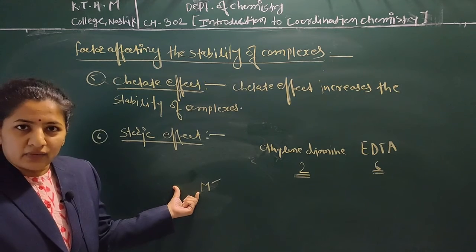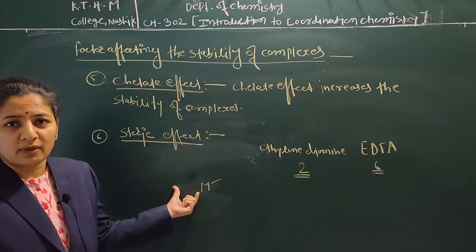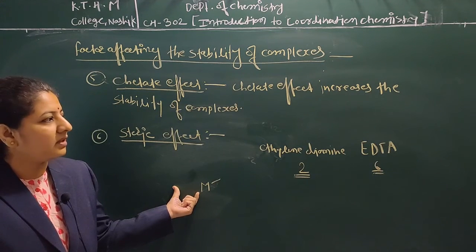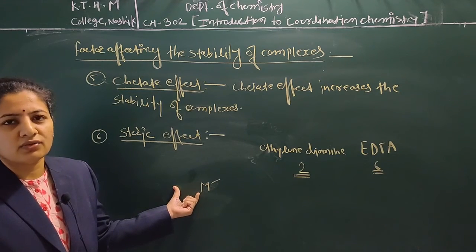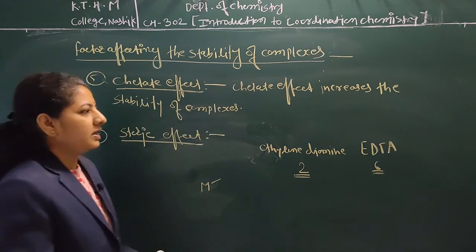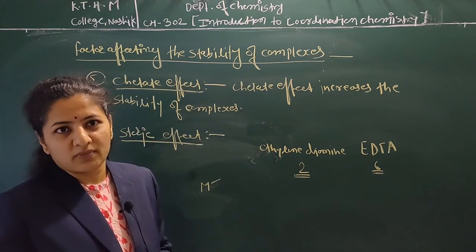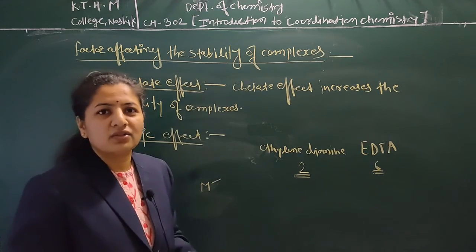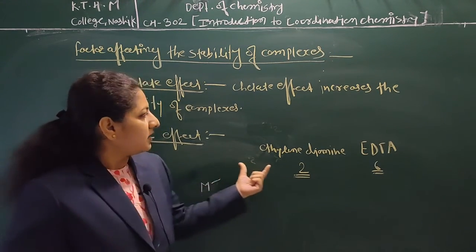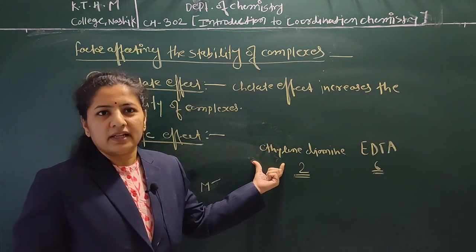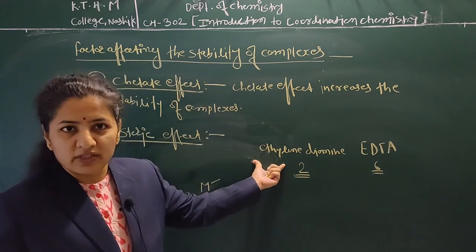So a ligand with a small ring size can generally form more stable complexes than one with a large ring size, because here there is steric hindrance. Due to large ring size, the ligand repulsion increases, which affects the stability of complexes. Due to ligand repulsion, dissociation of the complex takes place easily. So we can say that a small polydentate ligand forms more stable complexes than a large polydentate ligand.